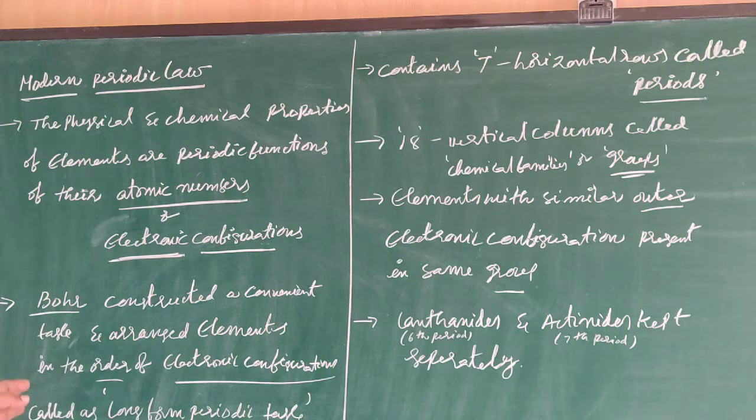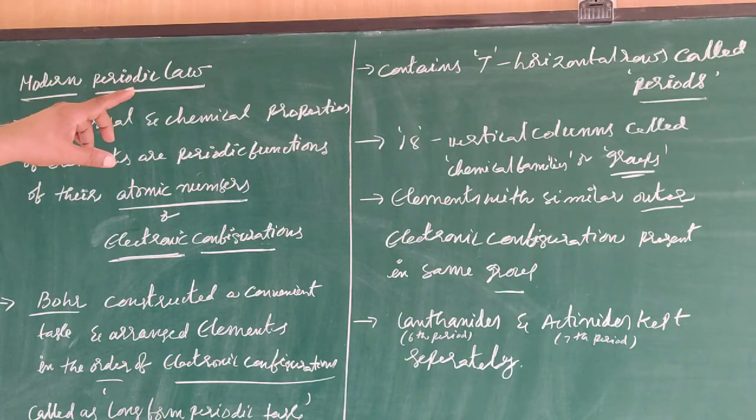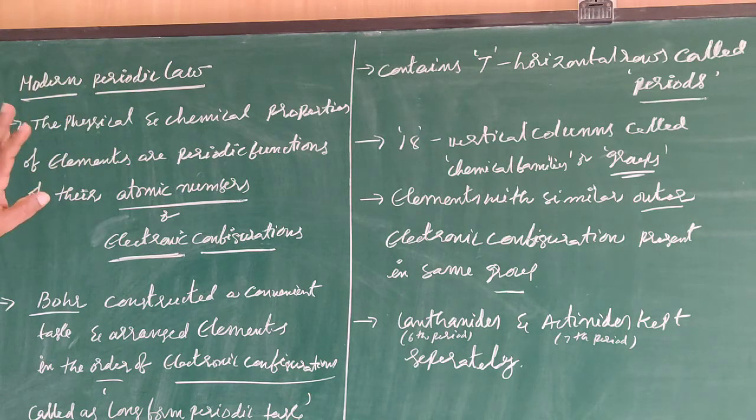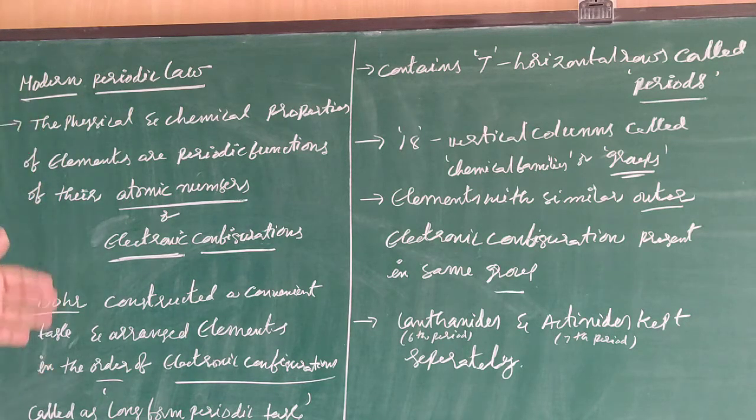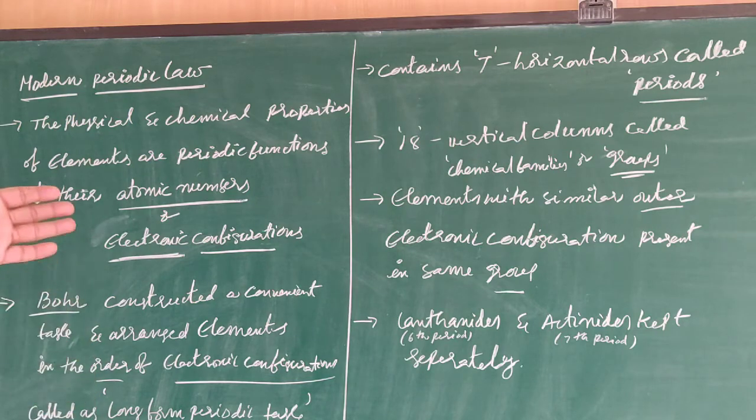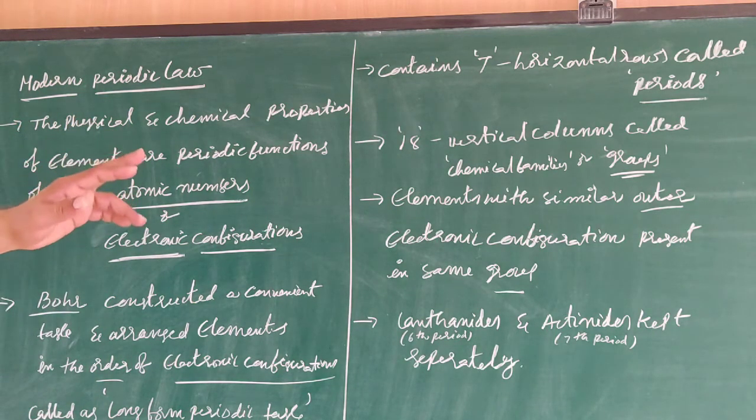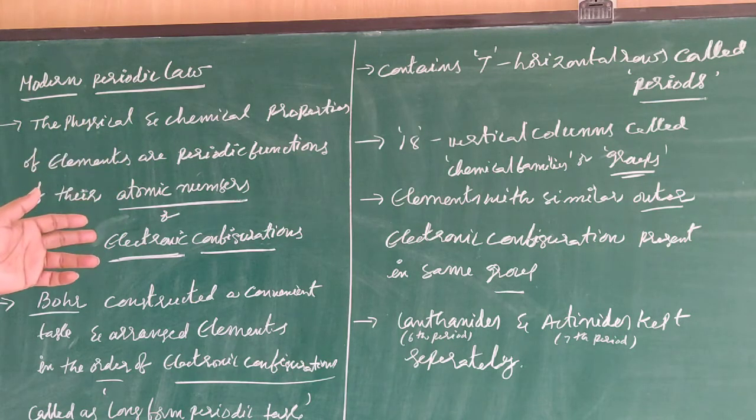It contains 7 horizontal rows called periods, and 18 vertical columns called chemical families or groups.